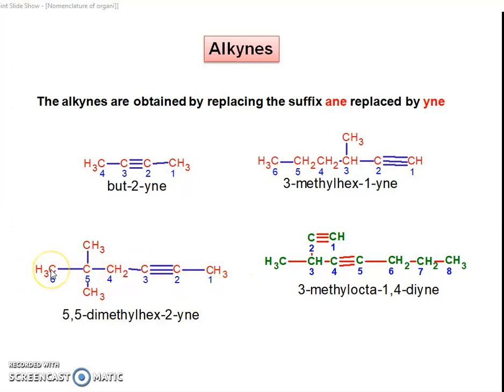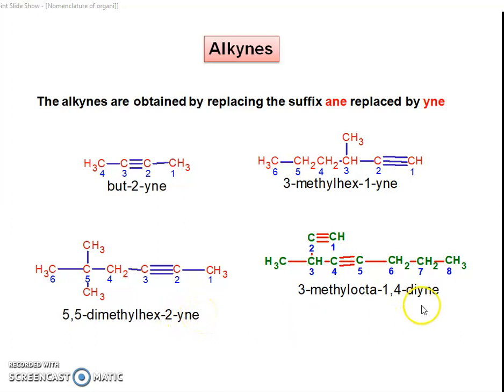This side is the correct numbering. Therefore, the name is given like this: the 5 position has 2 methyl substituents, so 5,5-dimethyl, hex for 6 carbons, and the 2 position has the triple bond, so 2-yne.